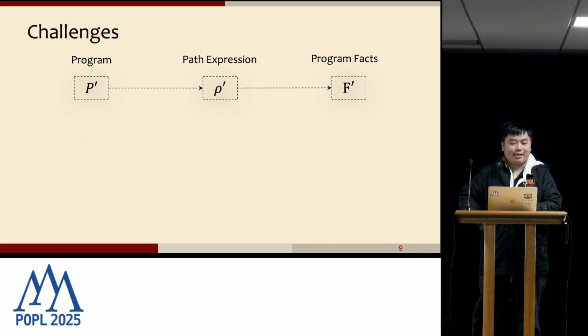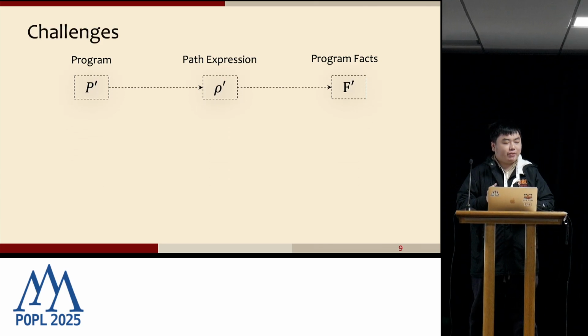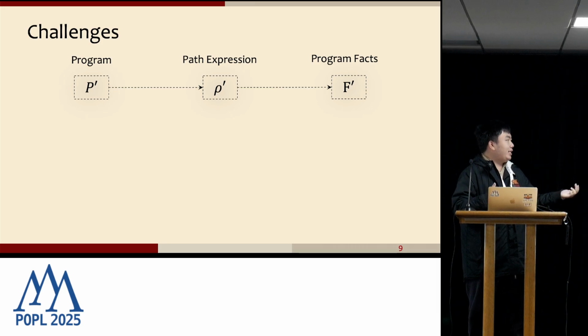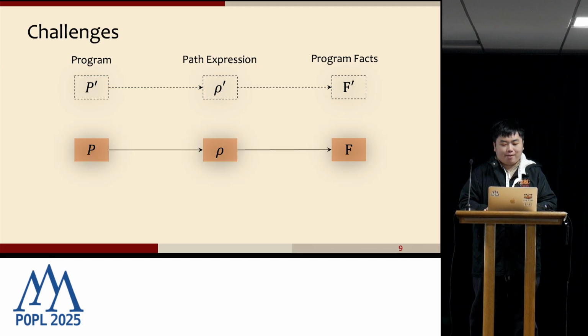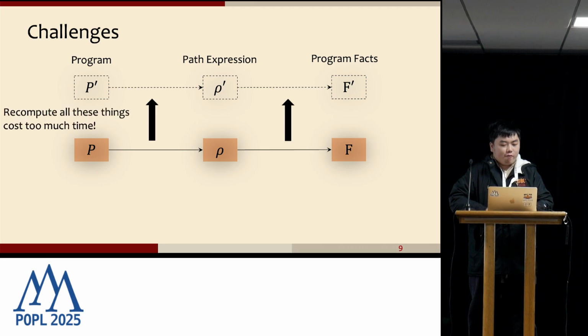But previously, the key idea of APA is that we have separation over these three parts. Computing the path expression and computing the data flow facts are all separate. They do not know each other. This idea enables many optimizations and design tricks on different kinds of analysis. But in our incremental task, this feature becomes an obstacle, as recomputing both of them fails to make use of the previous information. So the challenge is: how can we efficiently organize this result and reuse this information to reduce the recomputing as much as possible?